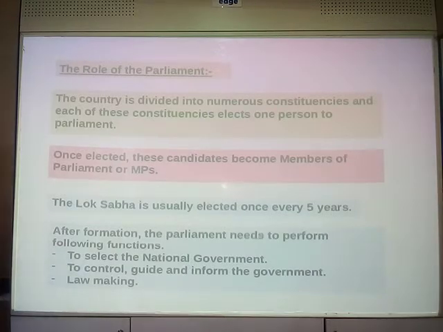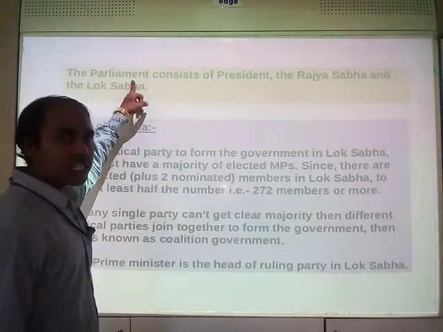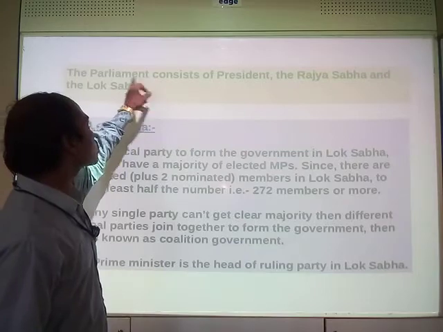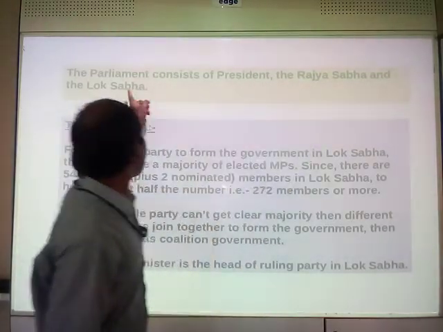Yes. Now, what does the parliament consist of? The parliament consists of the president, Rajya Sabha and the Lok Sabha. Always remember, what are the constituents of parliament? President, Rajya Sabha and Lok Sabha.